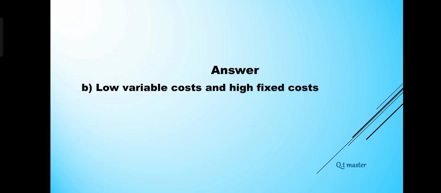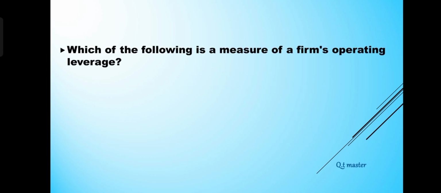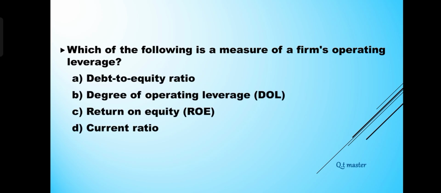Which of the following is a measure of a firm's operating leverage? A. Debt to equity ratio. B. Degree of operating leverage, DOL. C. Return on equity, ROE. D. Current ratio. Answer: B. Degree of operating leverage, DOL.